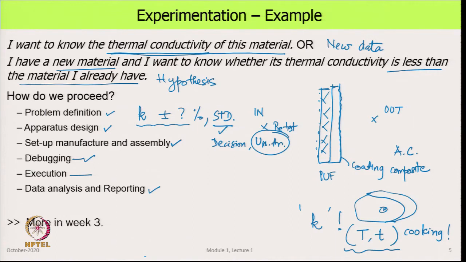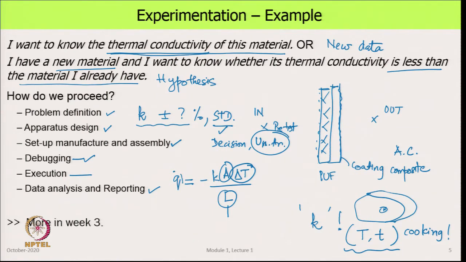Plus, it is also a very simple thing in that we have only one formula, coming from the heat equation, which is based on Fourier's law: heat transfer rate Q dot is minus K A delta T upon L. How do we measure? This has to be measured, this has to be measured, this has to be measured, and so here we have instruments to be used, how to measure it, and establish its uncertainty.